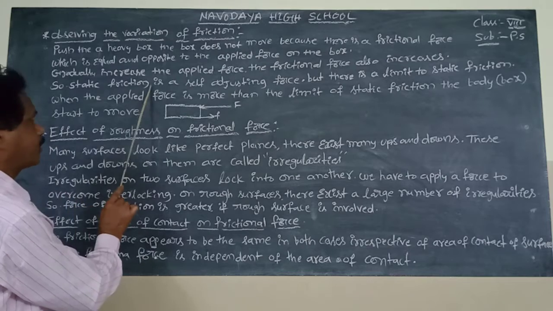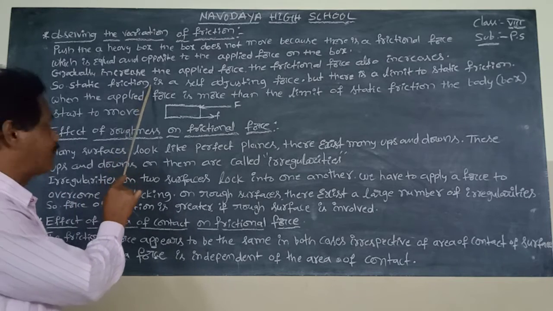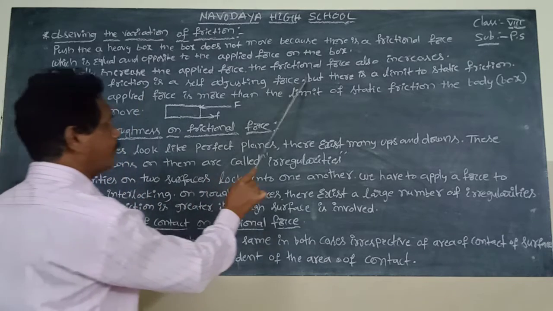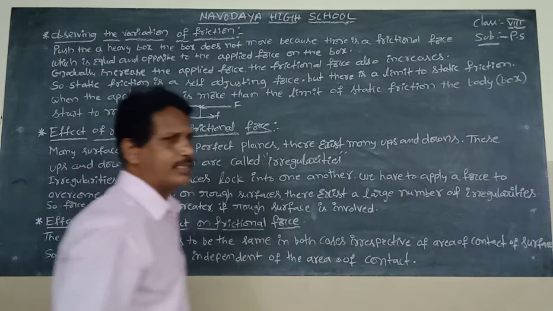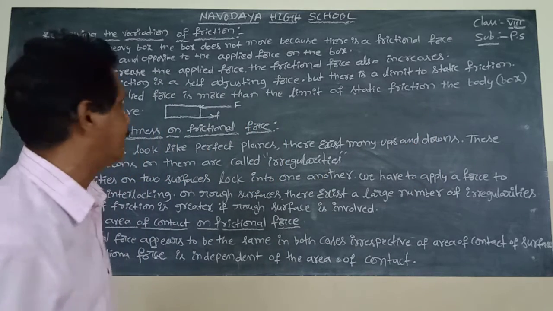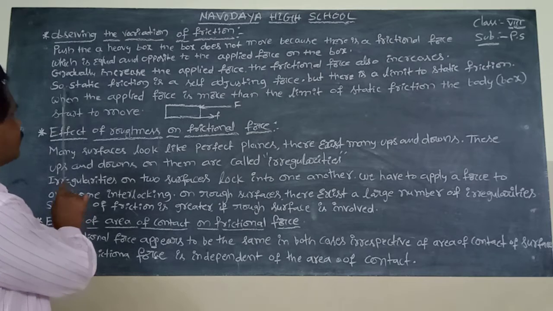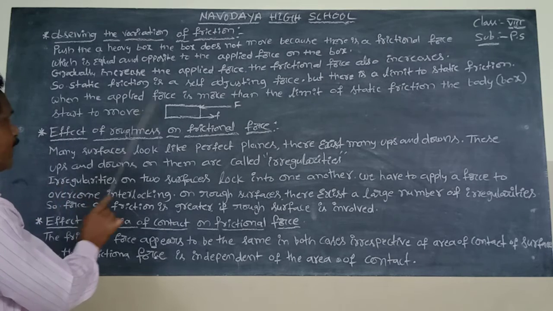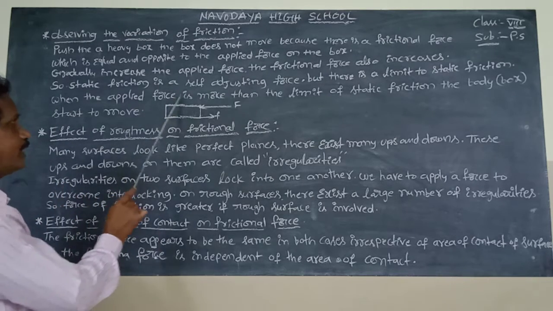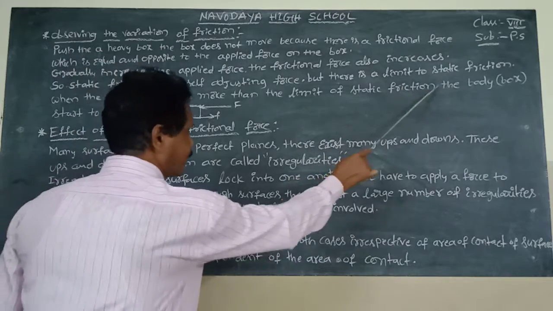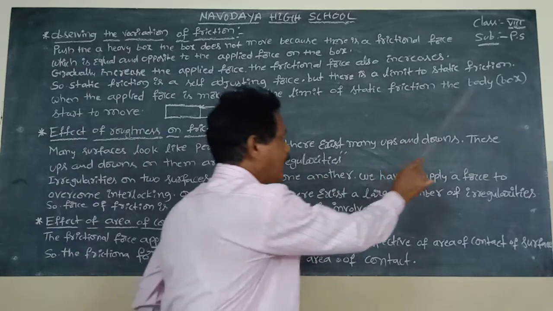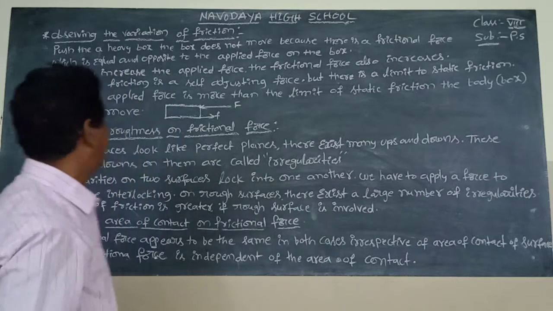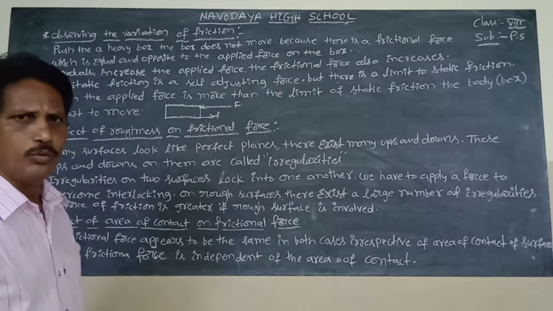So static friction is a self-adjusting force, but there is a limit to it. When the applied force is more than the limit of static friction, the body or box or object starts to move.